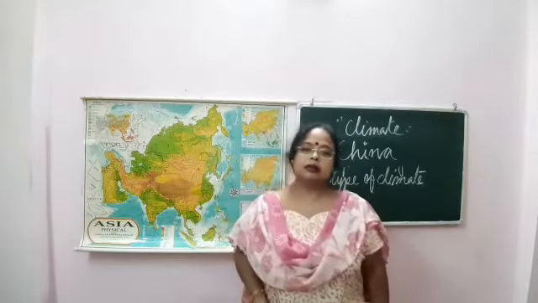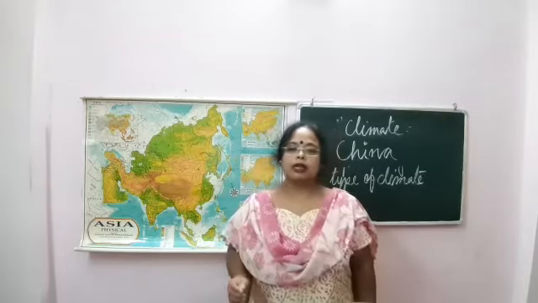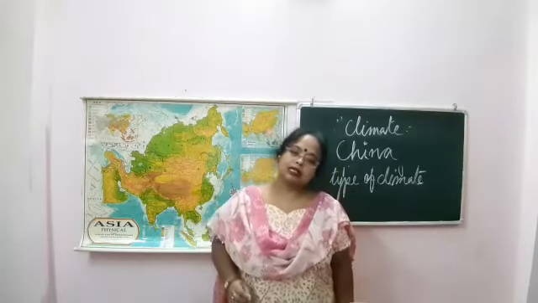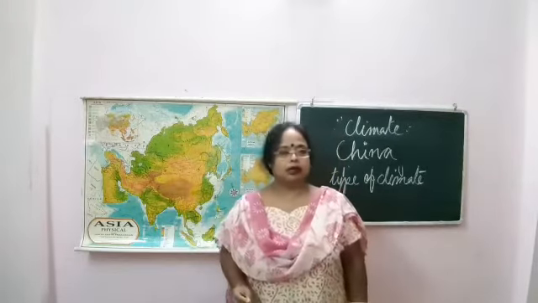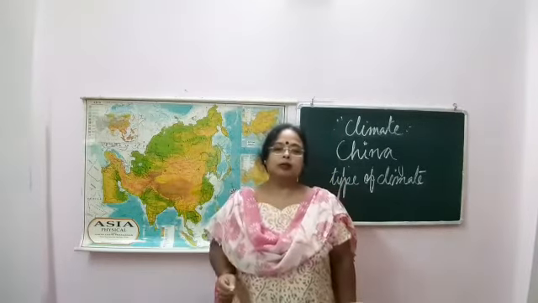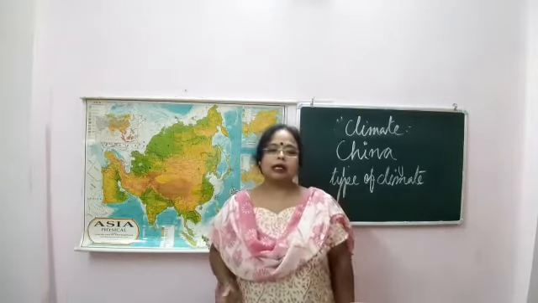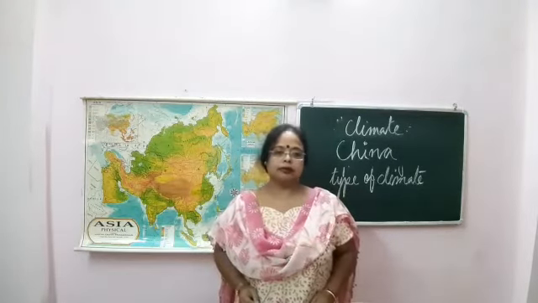The temperature in summers varies from 20 to 30 degrees centigrade, but in winters it is between 5 to 15 degrees centigrade. Being nearer to the ocean, the climate has less extreme temperature.